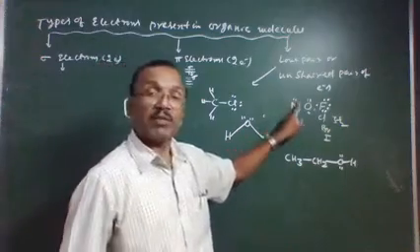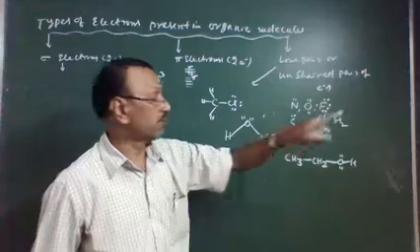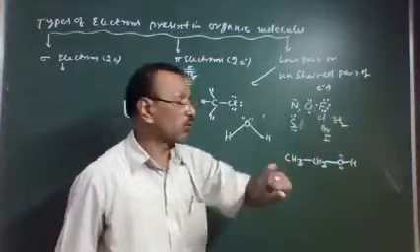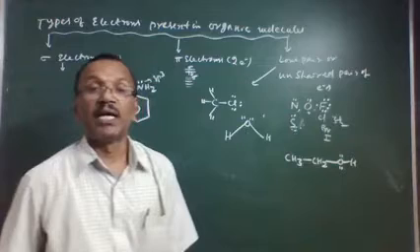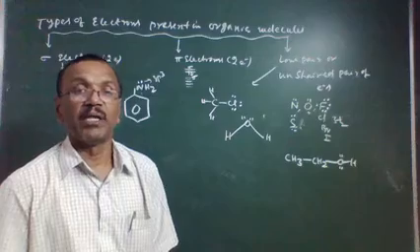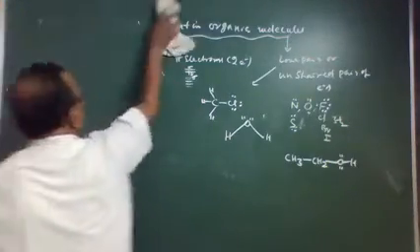Nitrogen has one lone pair, oxygen two, halogens three, sulfur two, and phosphorus again one lone pair, as it belongs to the nitrogen family.